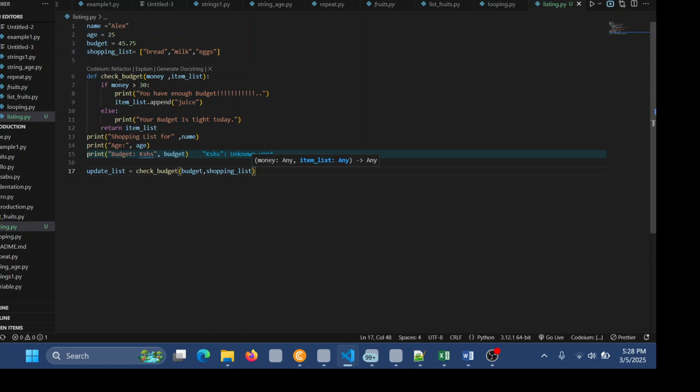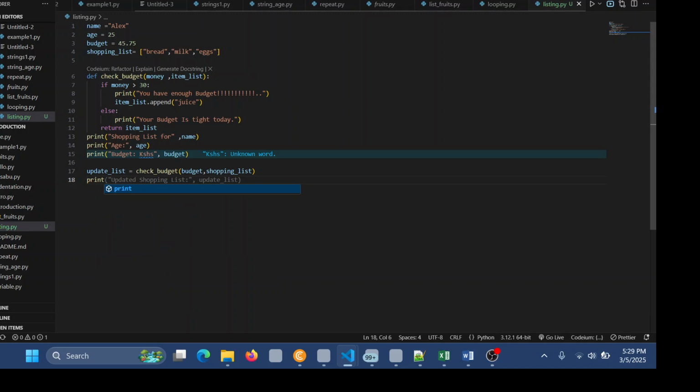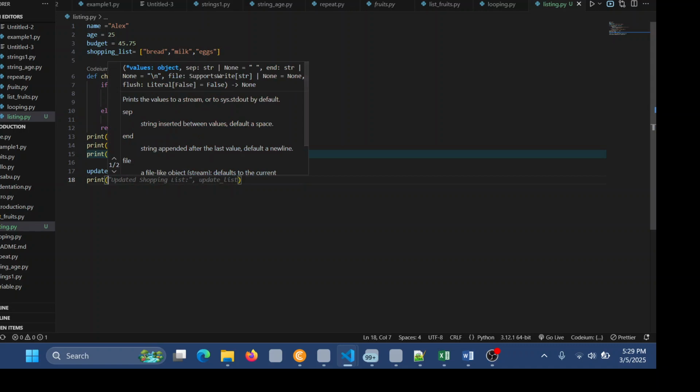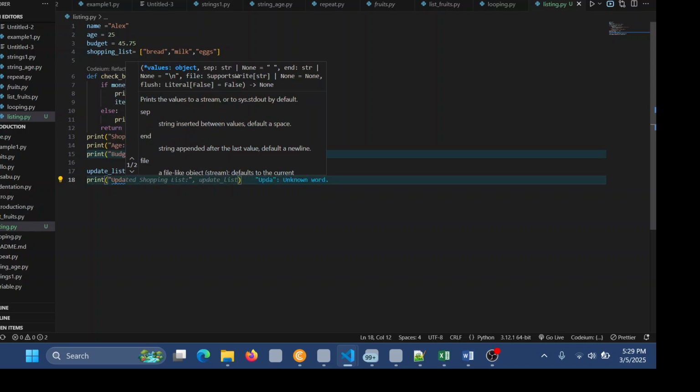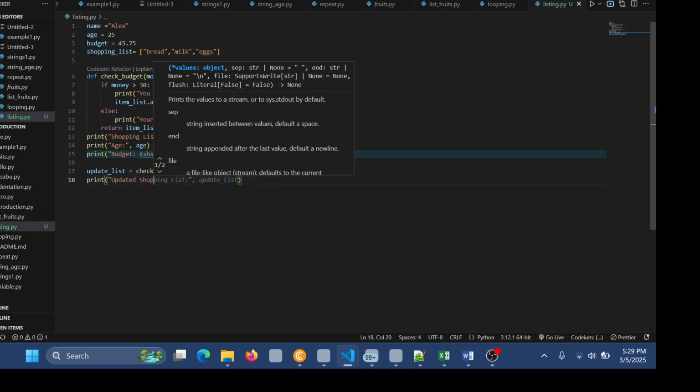And the last thing to do is to print the updated shopping list. We come up with updated shopping list.